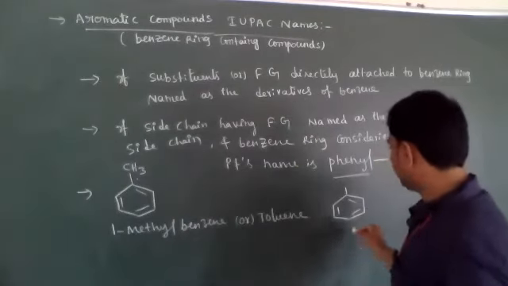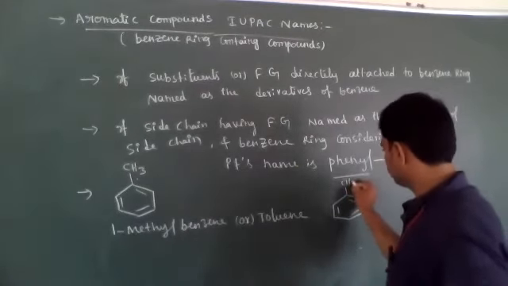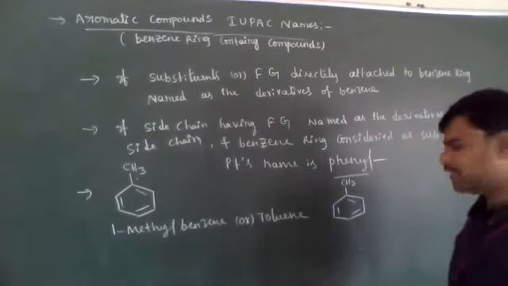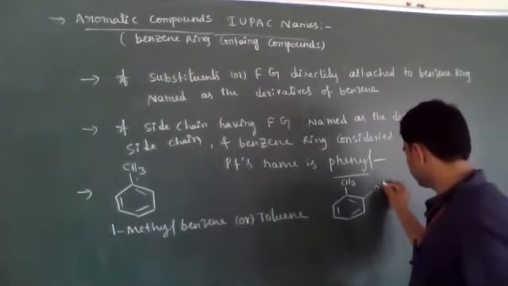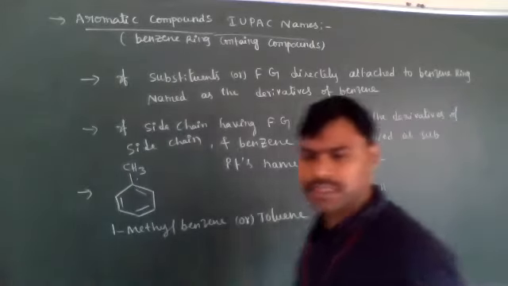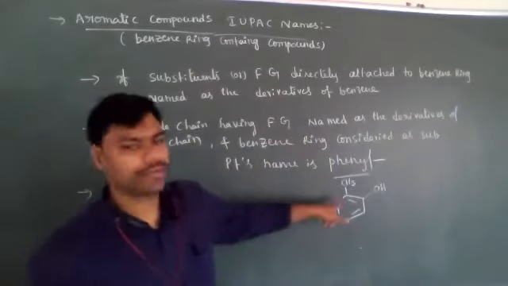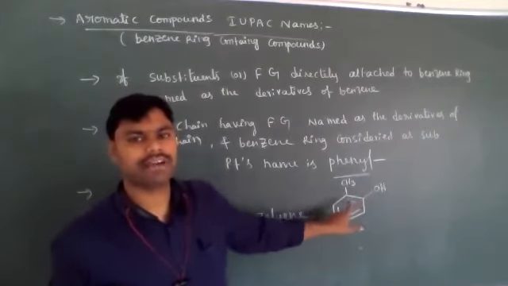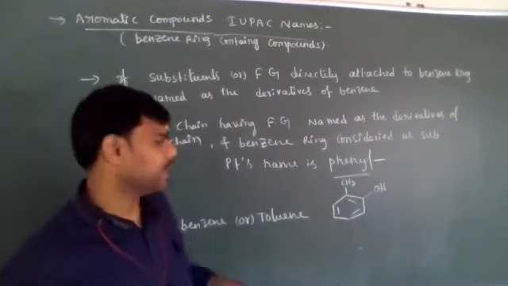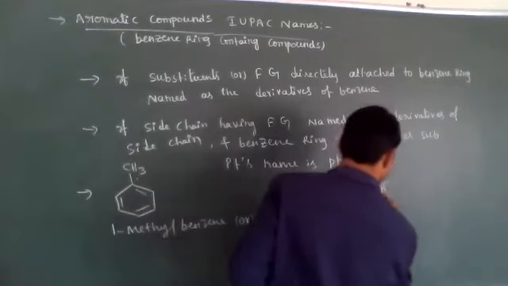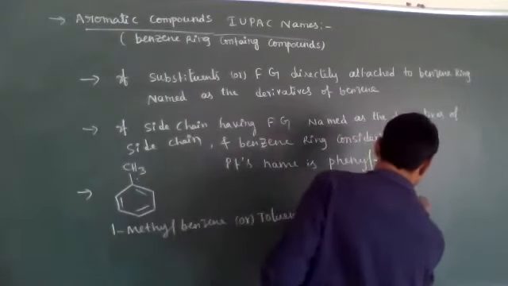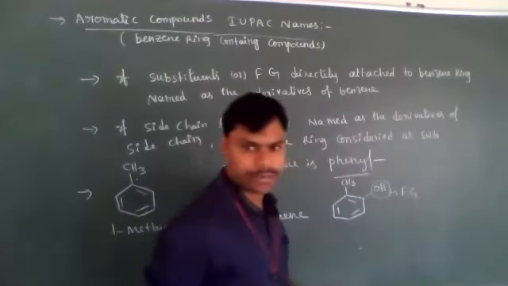Next. Now the benzene ring has a CH3 group and an OH group. Which gets more priority, dear students? The benzene ring has an OH group, and the OH is a functional group, so it is first priority.